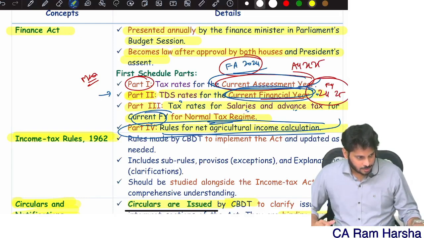If it is a partnership firm or company, whatever tax rate we are going to discuss later, at that rate you apply. Then you will get the tax amount. Able to understand? That's it. So this is how we need to compute tax on special incomes and normal incomes. Clear? Now let us understand one more concept called unutilized basic exemption limit.